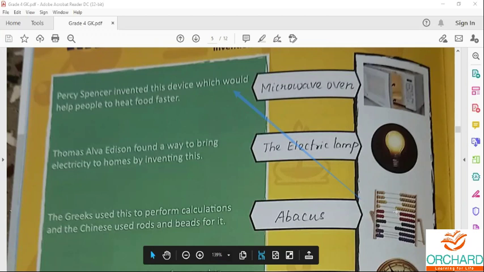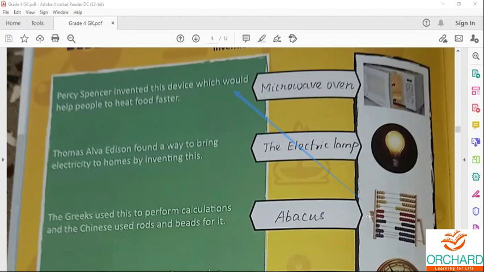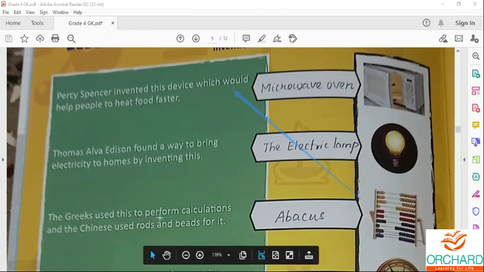So the historians believe this. This abacus is also called a counting frame.